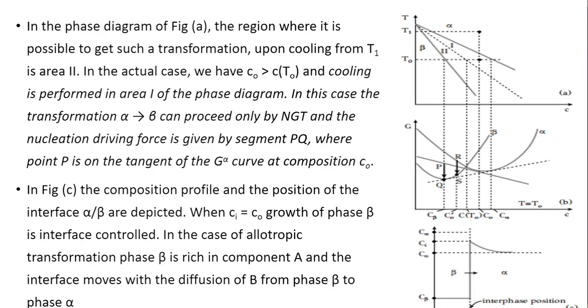In figure C, the composition profile and the position of the interface between alpha and beta is depicted here. When the interface composition Ci is equal to C0, the growth of the beta phase is interface controlled. In the case of allotropic transformations, phase B is rich in component A, and the interface moves with the diffusion of B atoms from phase B to phase A.